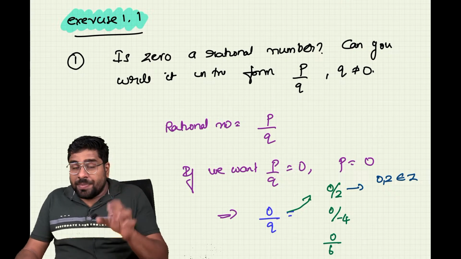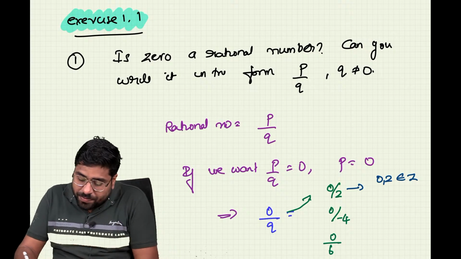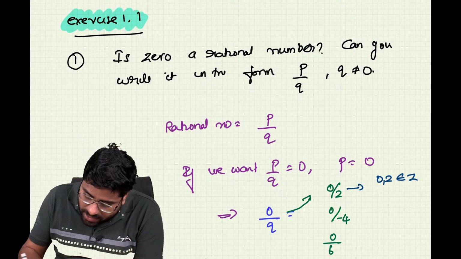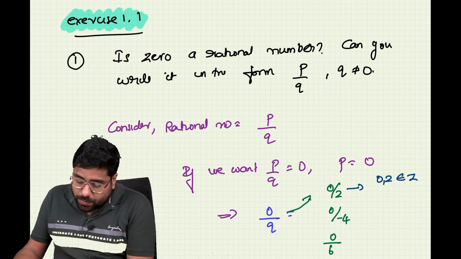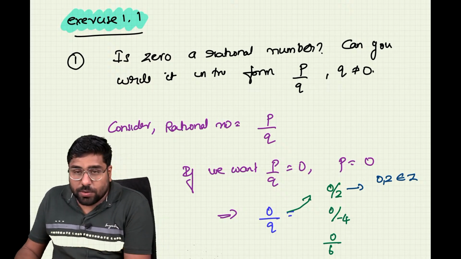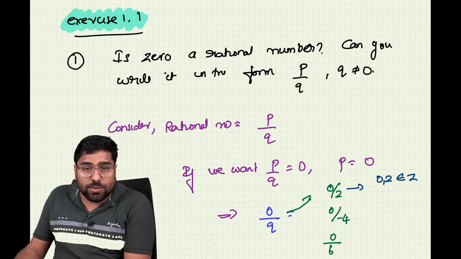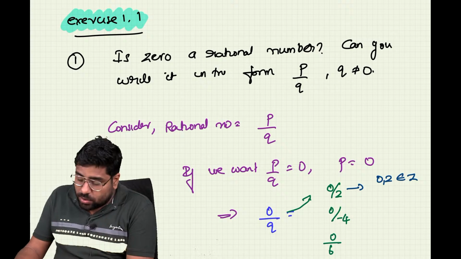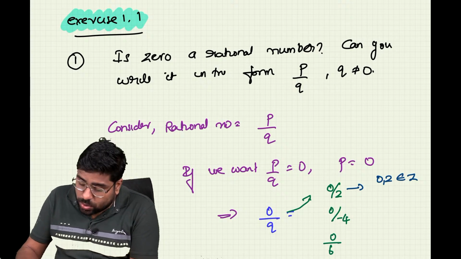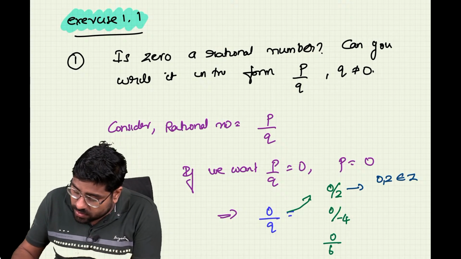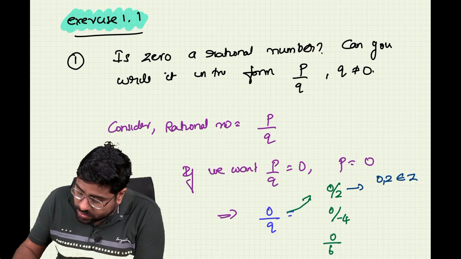Is everyone clear? This is how you are supposed to write your answer. Writing your answer is very important. So, consider a rational number p by q. If we want p by q to be equal to 0, then we say p is equal to 0. So 0 by q is 0 by 2, where in this case you are taking q is equal to 2. So 0, 2 belongs to Z, and 2 is not equal to 0. That means it is going to be a rational number.